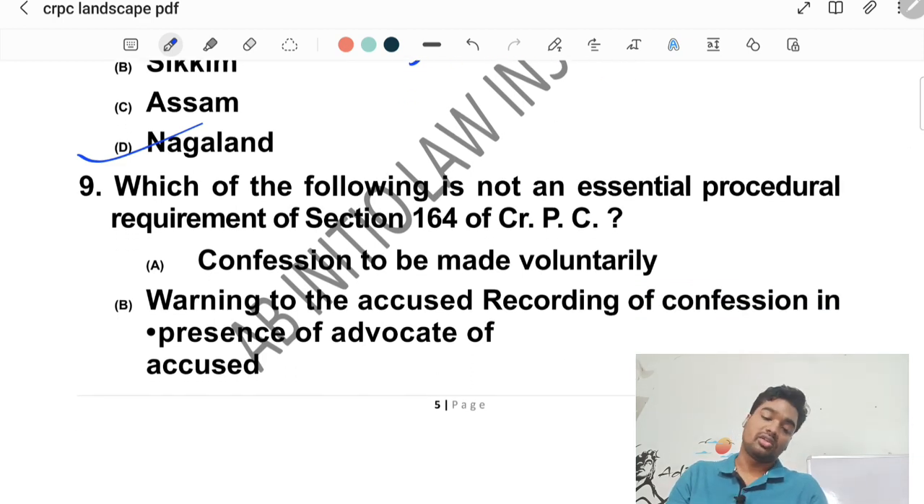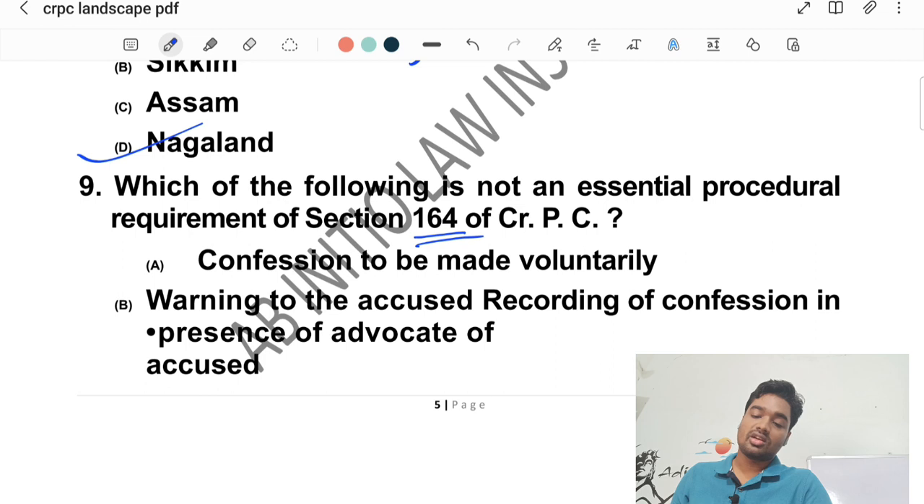Again in question number 9, which of the following is not an essential procedural requirement of section 164 CRPC? We all know that 164 CRPC talks about recording the statement, such as the confession or any other statement of witnesses or the accused or the victim. The procedural requirements are given.